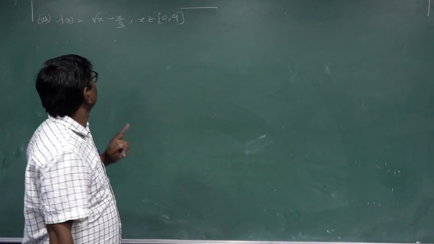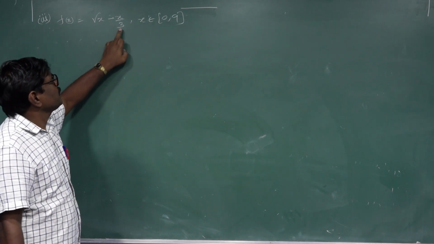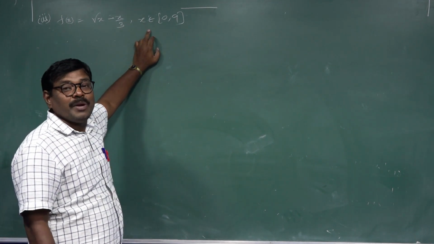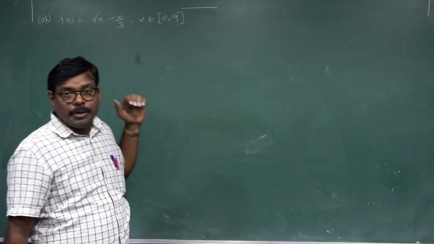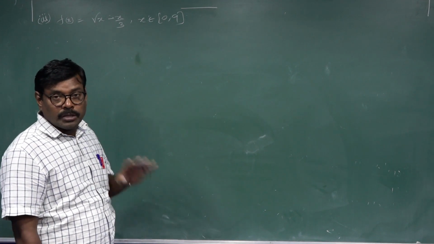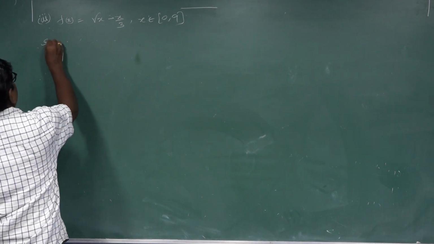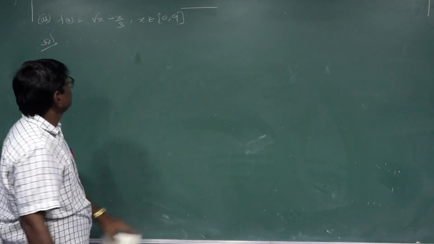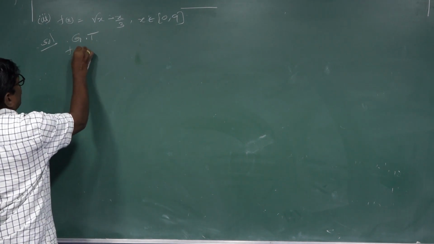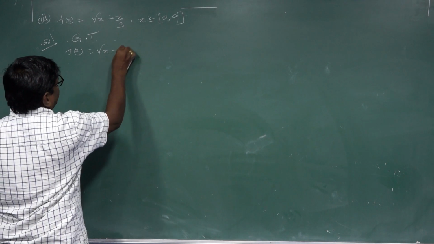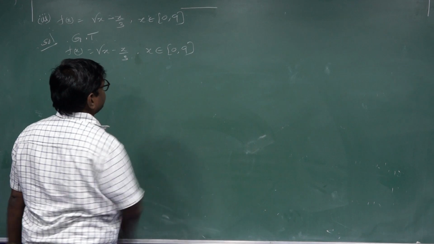Second bit, third problem: f of x equal to root x minus x by 3, x belongs to closed interval 0 comma 9. Use Rolle's theorem; the three conditions are checked. First of all, solution: given that f of x equal to root x minus x by 3, x belongs to closed interval 0, 9.